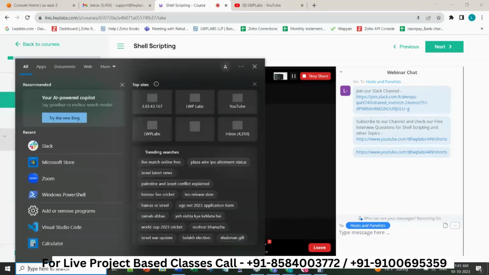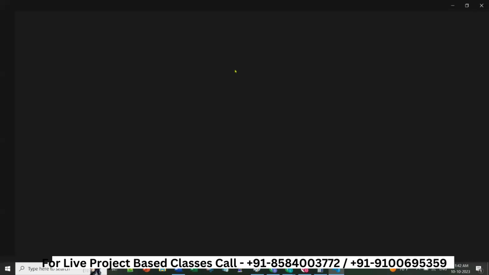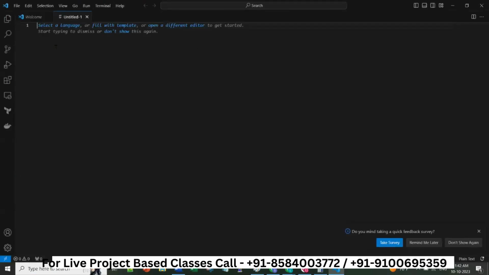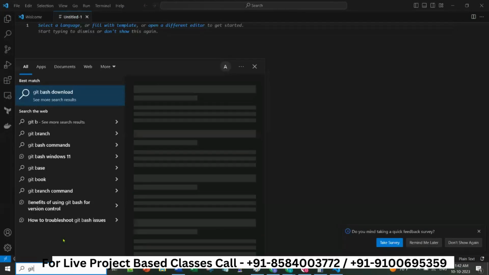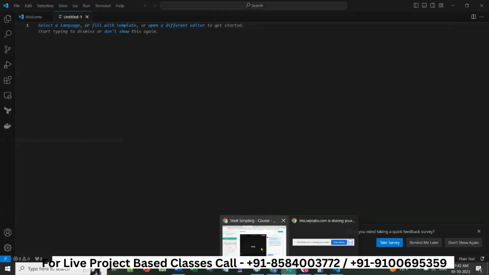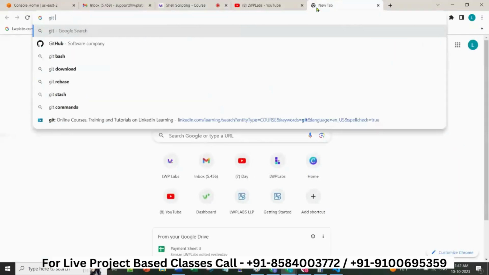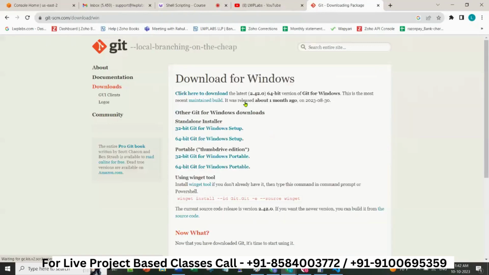Yesterday we installed two prerequisites. The main session was to set up your environment. To set up the environment, I told you that there are two softwares which you require. One is Visual Studio and the other is Git Bash. I hope most of you have installed Git Bash and Visual Studio. I don't have Git Bash installed on this machine, because yesterday there was a problem with my laptop, so I used Sanjay's laptop.